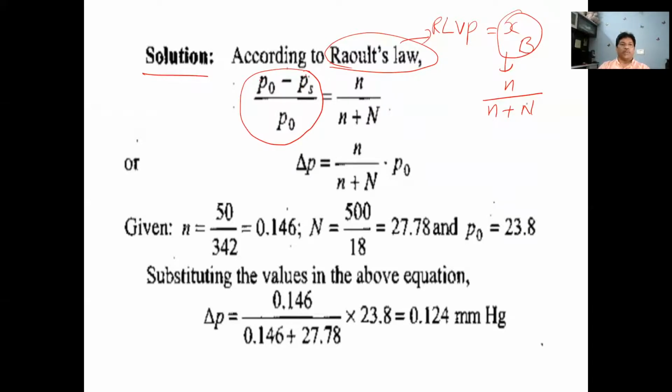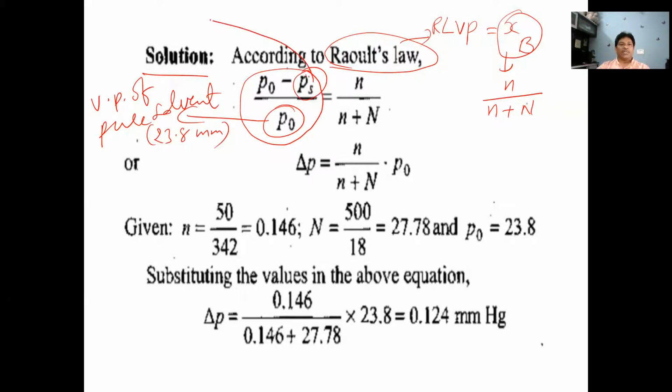So what is P naught here? P naught is the vapor pressure of pure solvent, pure water, given here as 23.8 mm. And PS we don't know. PS is nothing but the vapor pressure of the solution formed.